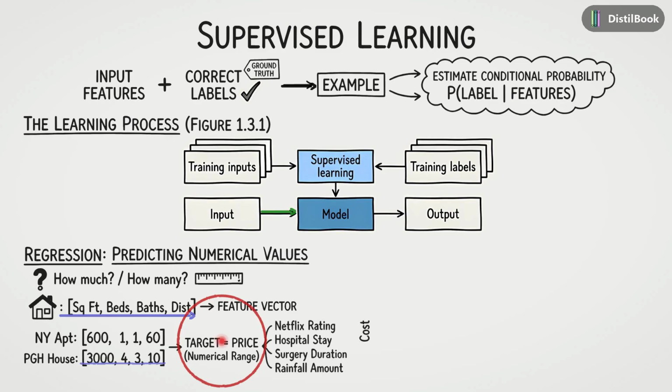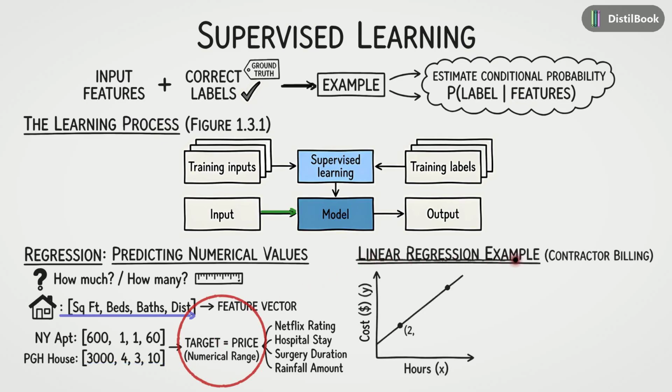You actually perform regression in your head all the time. Consider this linear regression example involving a contractor. Suppose you have 2 data points for billing. First, you know that for 3 hours of work, the cost is $350. Second, for 2 hours of work, the cost is $250. To predict future bills, we fit a line through these points. We look at the difference.